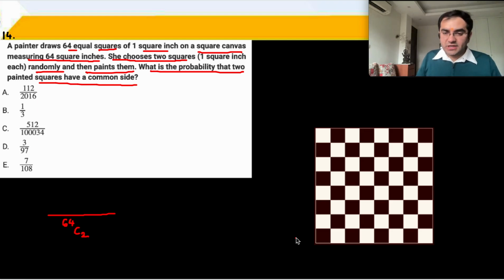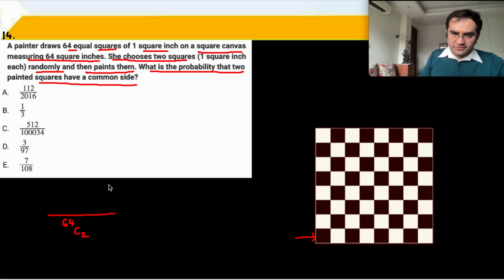And let's start calculating along the first row. What is the probability that these two squares share a common side? So they could be these two squares, sharing this common side, or they could be these two squares, the second, or these two squares, third combination, or these two squares, fourth combination, these two squares, fifth combination, sixth combination, and seventh combination.